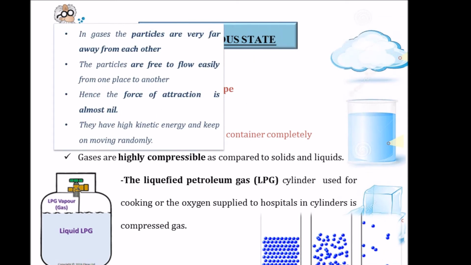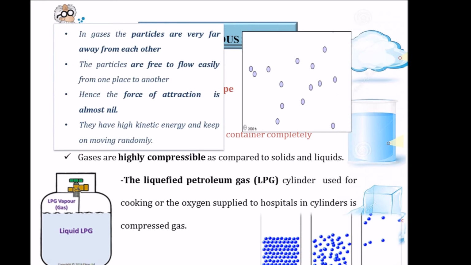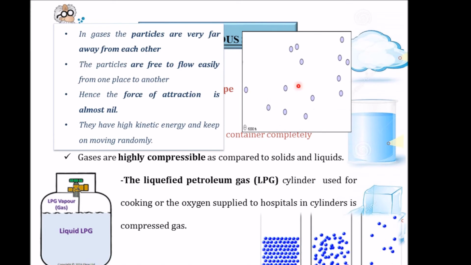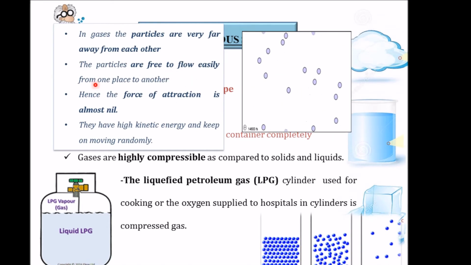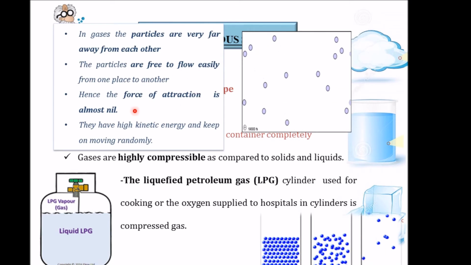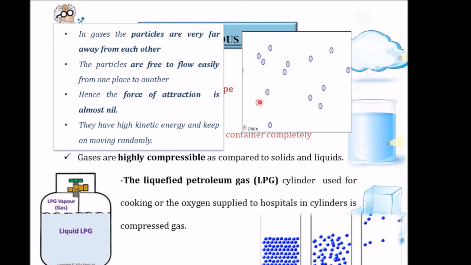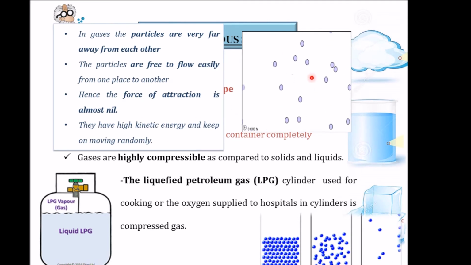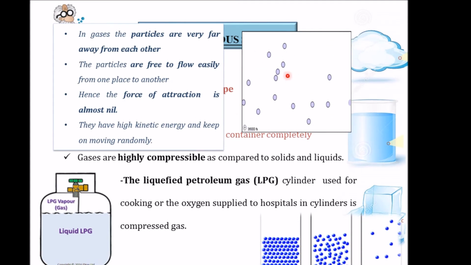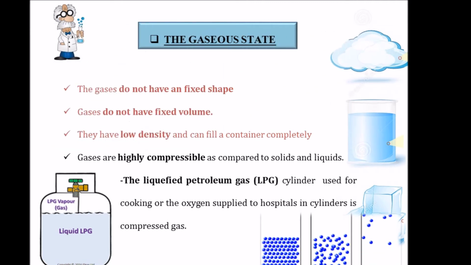Why is that? It is because in gases, the particles are very far away from each other, and the particles are free to flow easily from one place to another. Hence, the force of attraction is almost nil, and they have high kinetic energy, and as a result, they keep on moving randomly. Gases are also highly compressible as compared with solids and liquids.